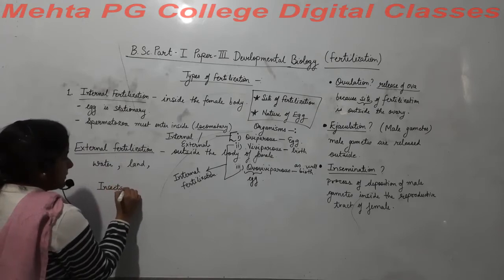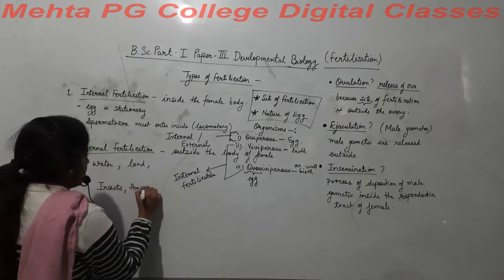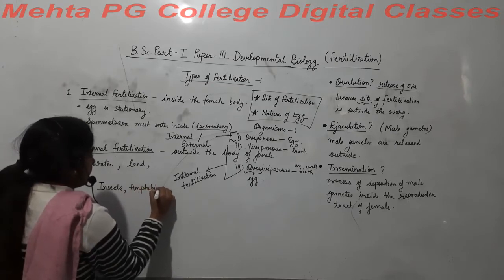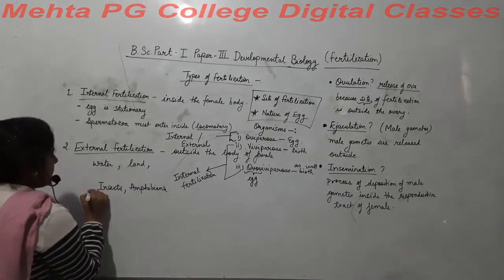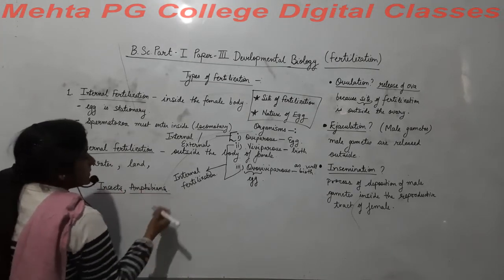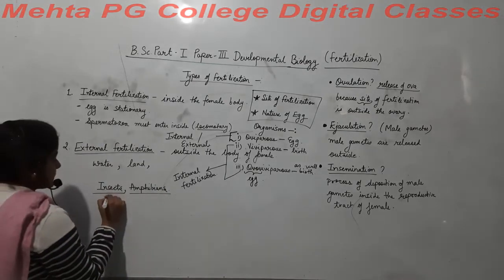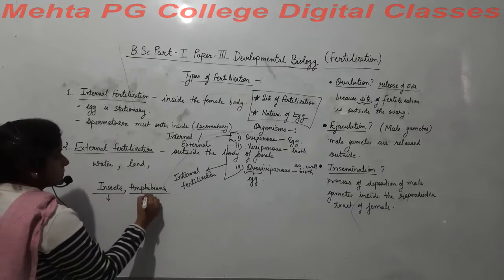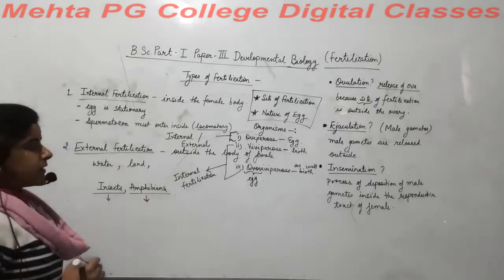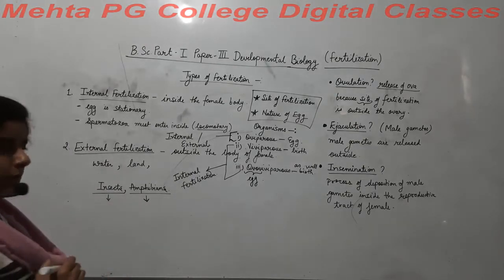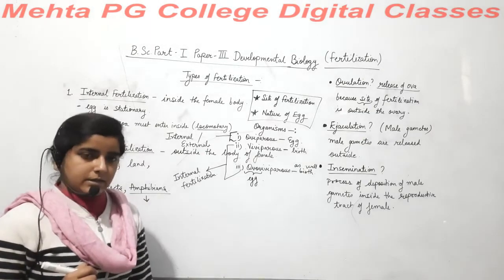insects come as well as amphibians also come, right? Insects lay eggs and amphibians also lay eggs, but these are exceptions of the oviparous organisms, right?